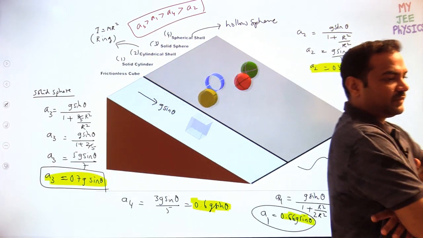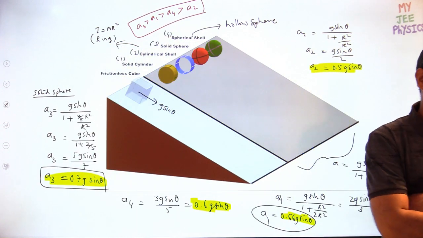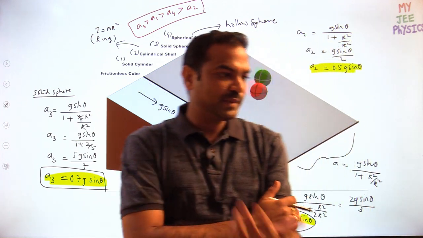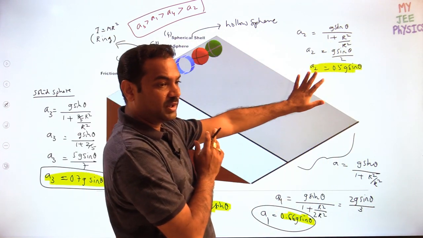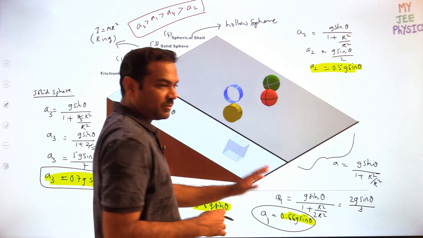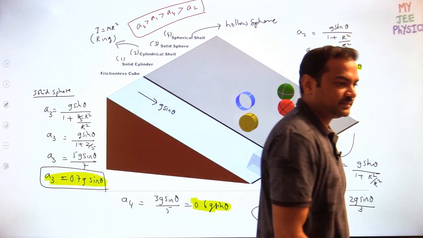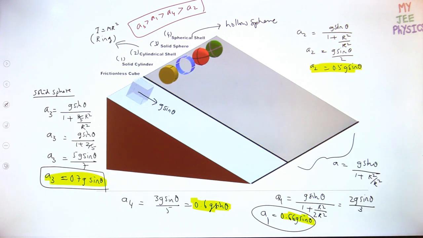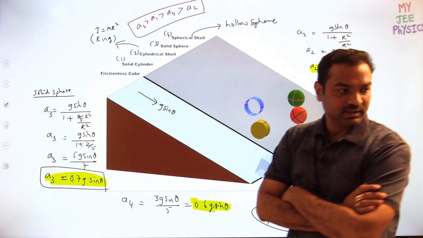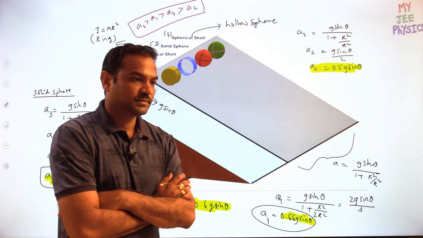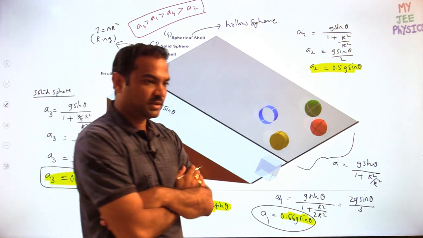Understood? And a cube always reaches first compared to the spheres, because spheres are in rolling motion, but a cube is in purely translatory motion. It will have acceleration g sin theta, which is higher than all the others. So I think you got better clarity on this, right? Good. Pranav, Varun, you understood?